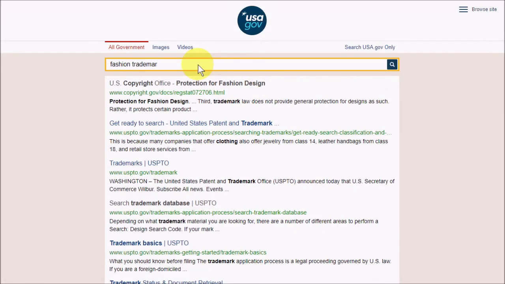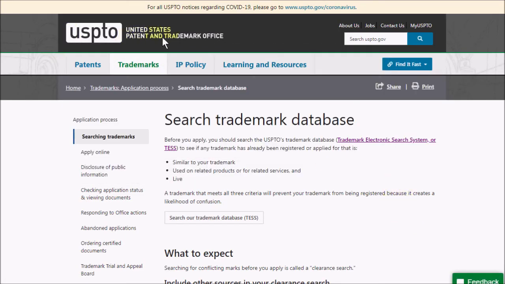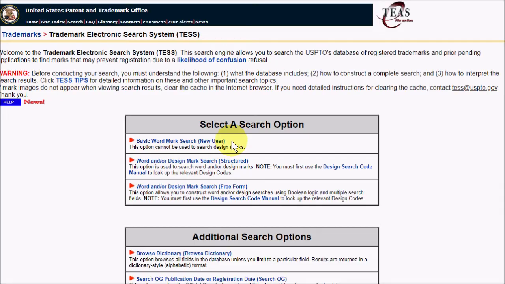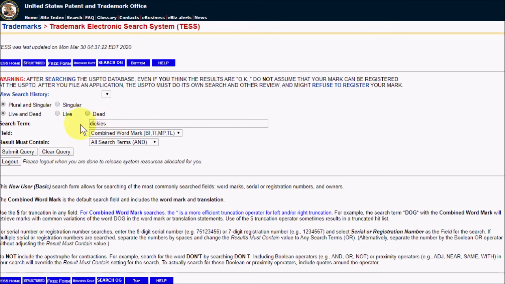If I do a search for fashion trademark, I then get some articles from copyright.gov, as well as the trademark database. This is part of the United States Patent and Trademark Office. We can search the database to see some trademarks that have been filed. There are different ways of searching in TESS, but I'll go ahead and search the basic. For example, let's do a search on current trademarks for Dickies.